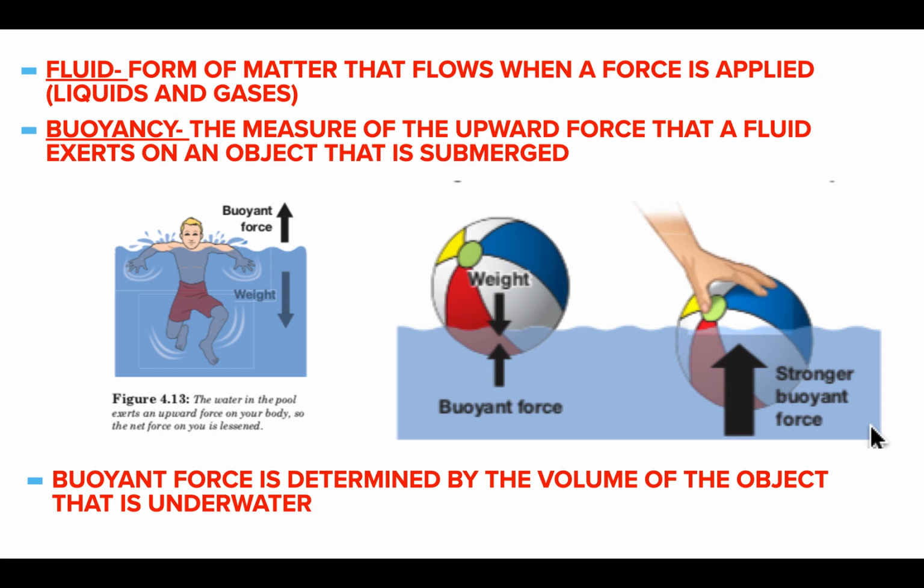The more that is underwater, the stronger the buoyant force pushing up on it. They show you that with the beach ball. As you push the ball down, there is a stronger buoyant force pushing up on it. If anyone has ever pushed a beach ball underwater, you know that there is a much stronger force pushing back up on it.